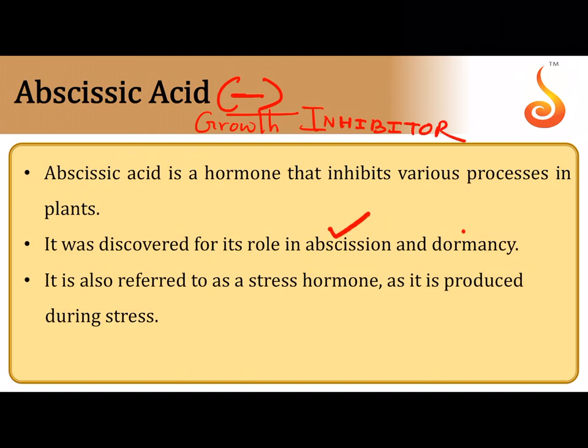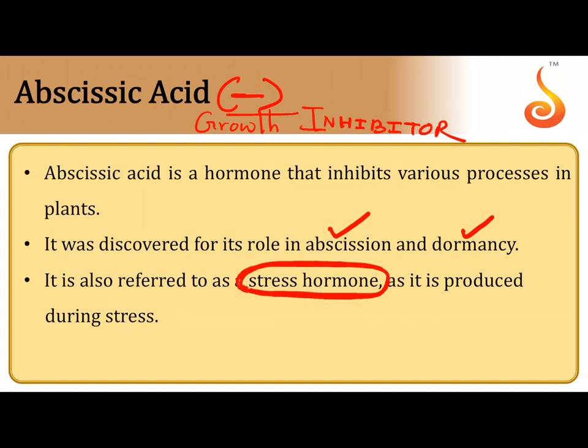It was discovered itself for its role of abscission. Abscission is parts which get cut off and which fall off from the plant body, and dormancy, it induces seed dormancy, and that's how it allows the plant to overcome stressful condition. Now the seeds do not germinate because the conditions outside, there's not enough oxygen, there's not enough water.